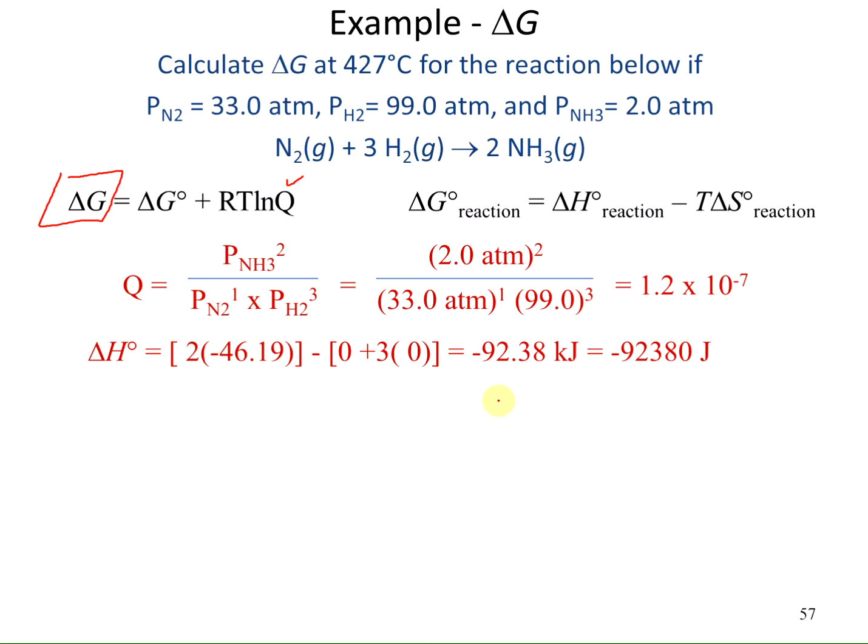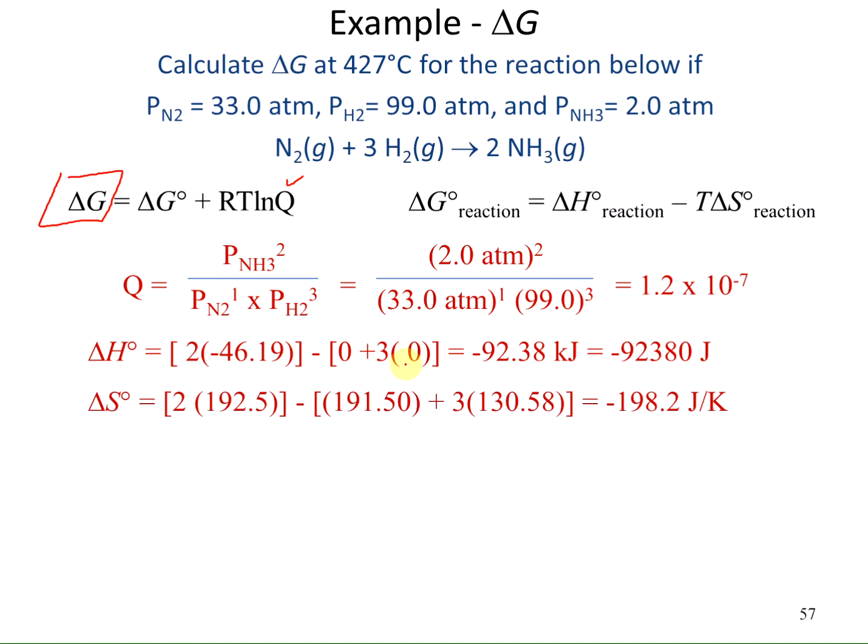And notice here that we have nitrogen at its standard conditions, so it's a gas. Hydrogen's at standard conditions, so for those gases at those standard conditions, the delta H of formation is 0. Then I'm going to find my delta S, the change in entropy for the reaction. And these values that I've put in are values that I've looked up in a table in the appendices. So 2 times the ammonia entropy minus the entropy for nitrogen and the entropy for 3 hydrogens. So the delta S for this reaction is negative 198.2.